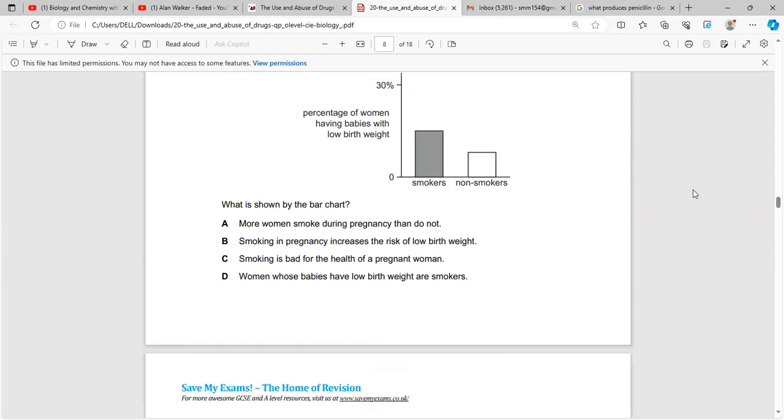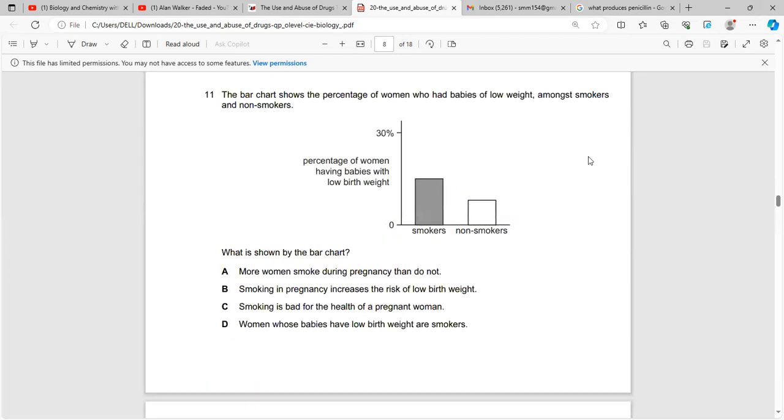Now, in question number 11, again we have to show from the graph. In question 11, they ask what is shown by the bar chart. Smoking in pregnancy increases the risk of low birth weight. Although other options may also be correct, we have to select the option which can be reasonably inferred from the graph. For example, if a person does not know the pre-existing information, you can still infer that the percentage of women having babies with low birth weight considerably increases in those who are smokers.